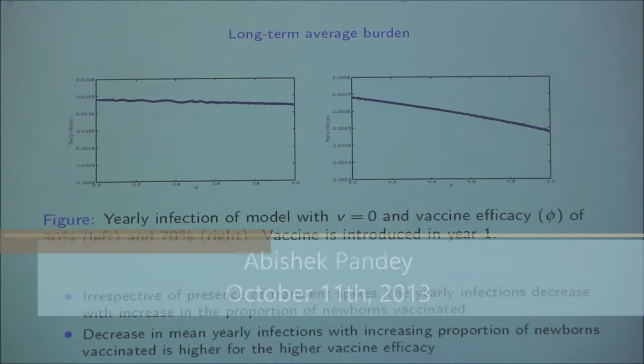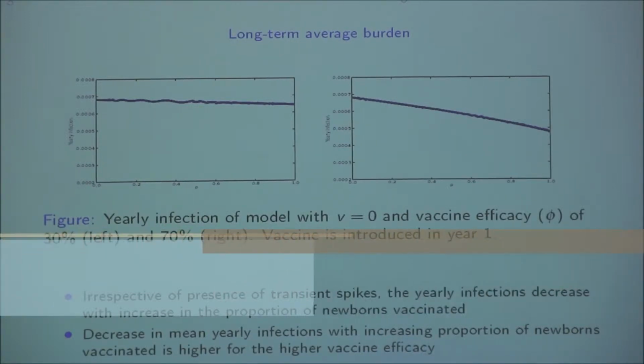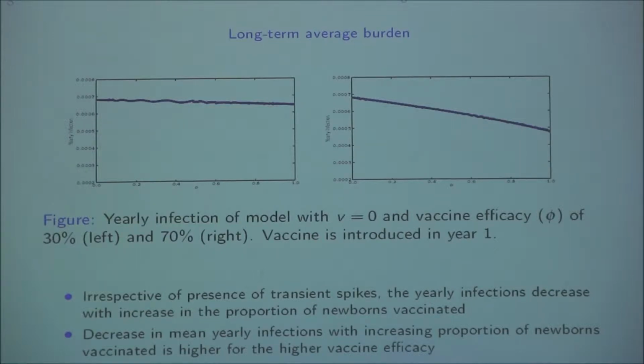And this is a decreasing function as well. Irrespective of the presence of transient spikes, the yearly infections decrease, and the decrease in the mean yearly infection with increasing proportion of newborns vaccinated is higher for the higher vaccine efficacy.